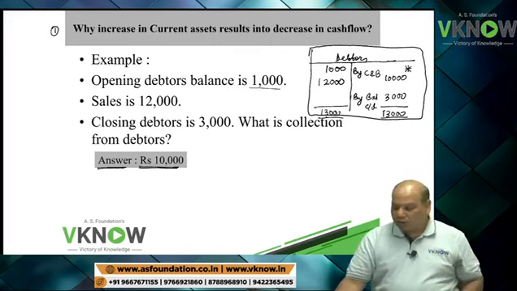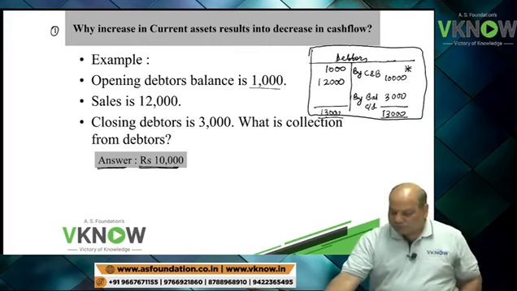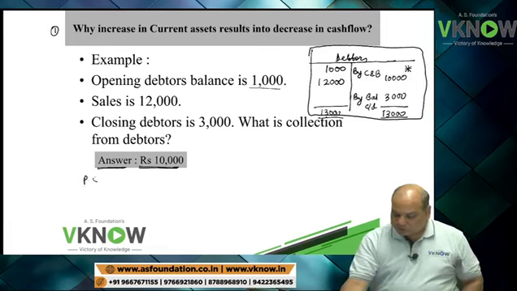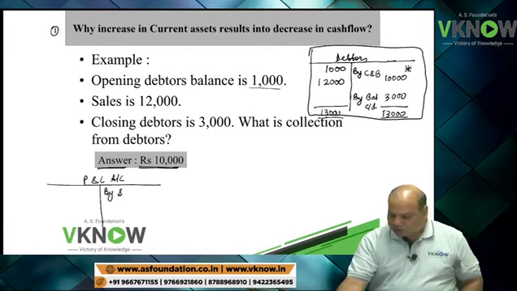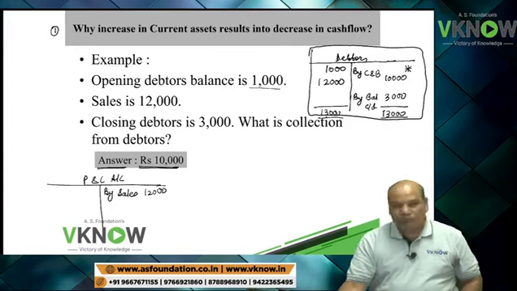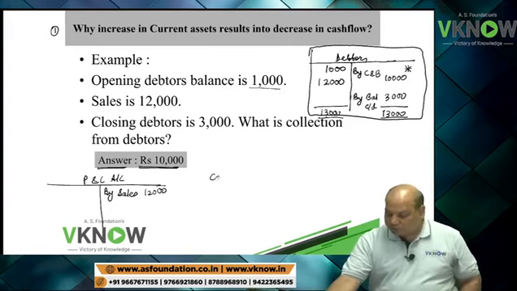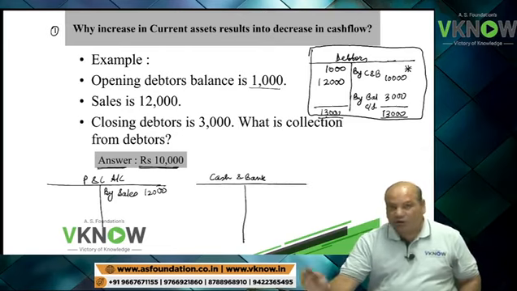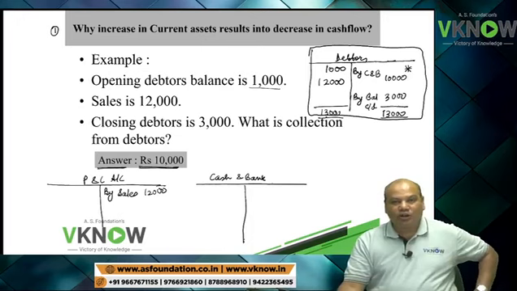Now let us look at the logic. This is my P&L account. P&L account will contain sales figure. By sales 12,000. And this is my cash and bank account. See, I am explaining you the logic which is not there in your study material or any other book.